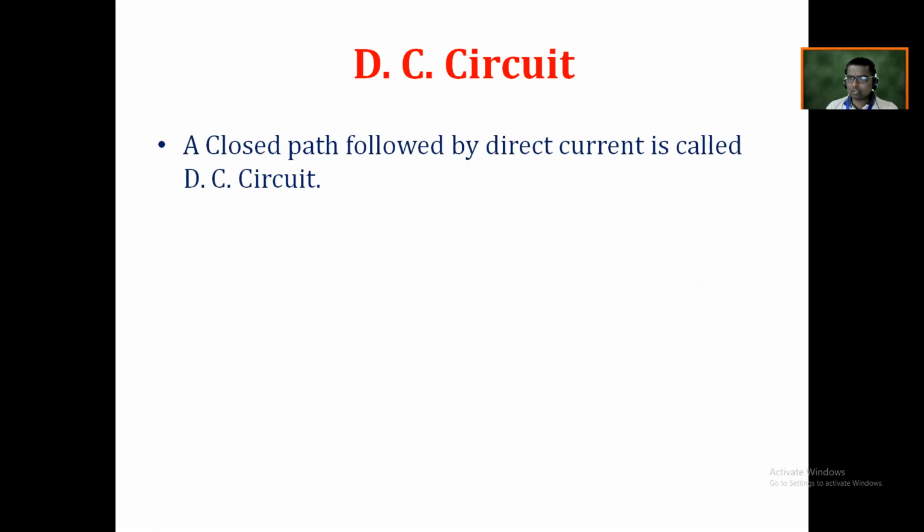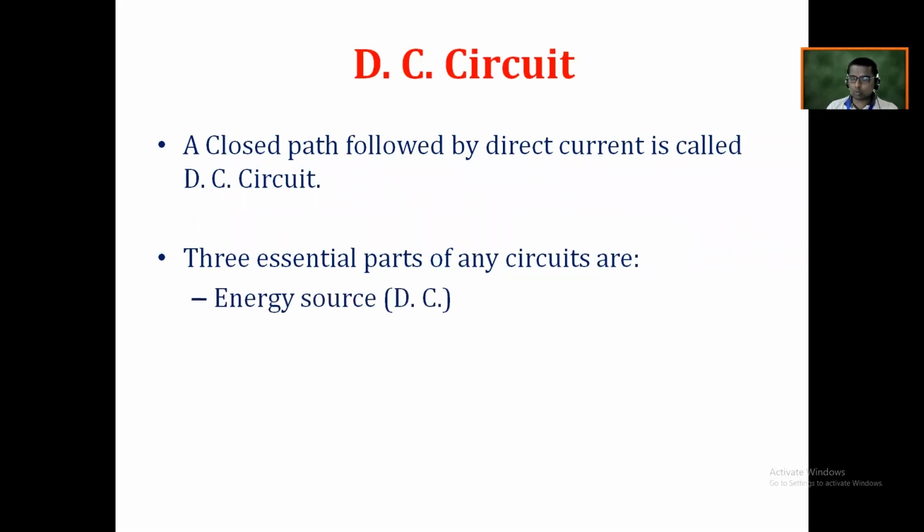Now, what are the essential parts of a DC circuit? Number one, there are a total of three essential parts of any DC circuit. Number one, DC energy source. Can anybody tell me what the basic purpose of this DC energy source is? Why is it required? The one thing is that without an energy source, no current will flow. Is it right? This is the first important thing.